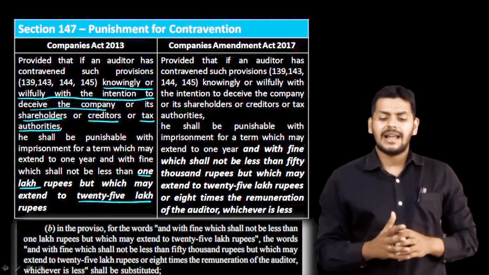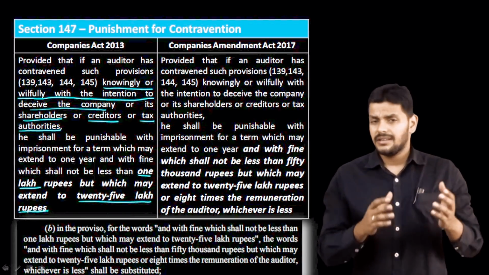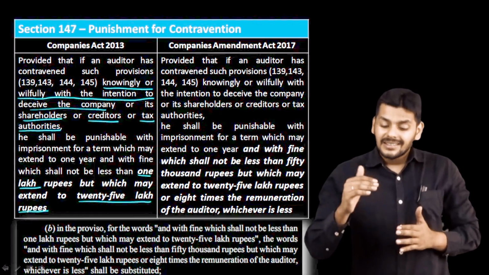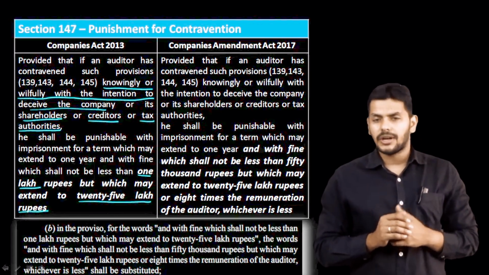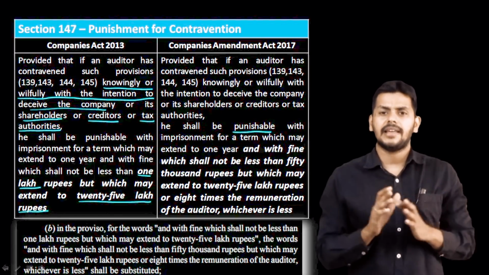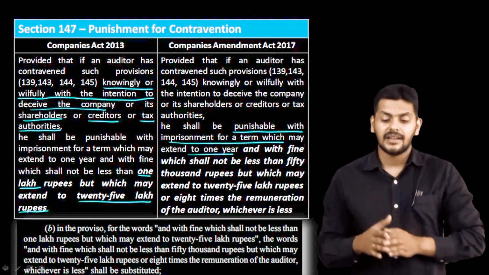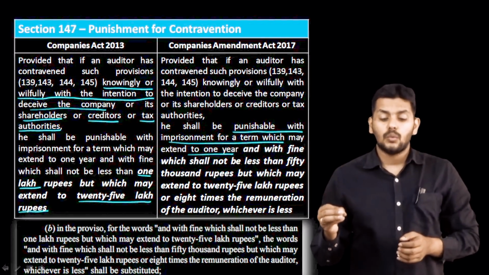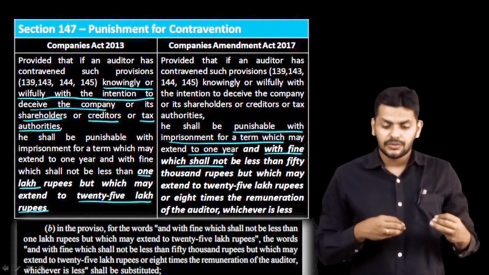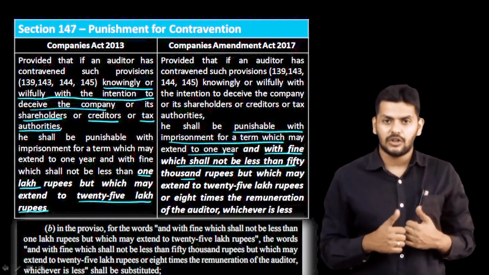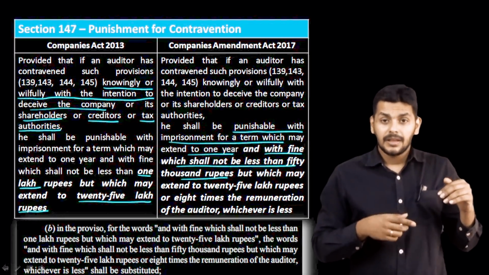What is the Companies Amendment Act 2017 provision? Provided that if an auditor, the same front text, he shall be punishable with imprisonment for a term which may extend up to 1 year. Till there it is all the same from 2013 to 17 Act. Where the changes come in is right here. With a fine which may extend up to 50,000 rupees. I mean the fine shall not be less than 50,000 rupees, which means the limit is 50,000 first up,